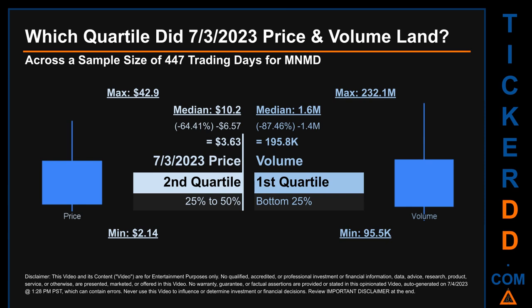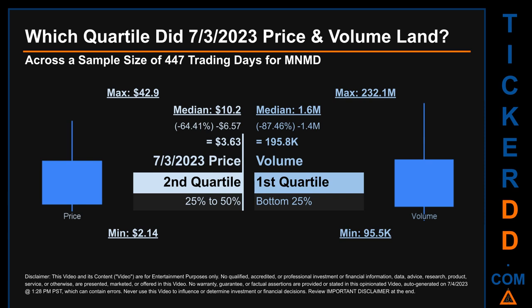The day's volume landed within the first quartile, at the bottom 25% of all sampled daily volume, which saw a max daily volume of 232.1 million and a minimum of 95.5 thousand. Quartiles tell us about the spread of a data set by breaking that data set into quarters, just like how the median breaks the set into half.